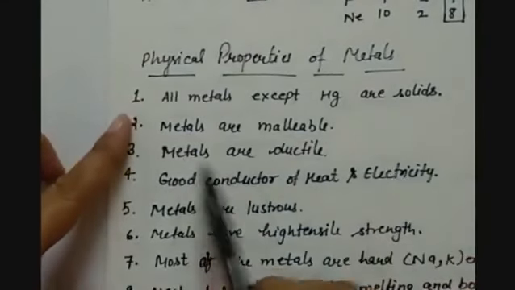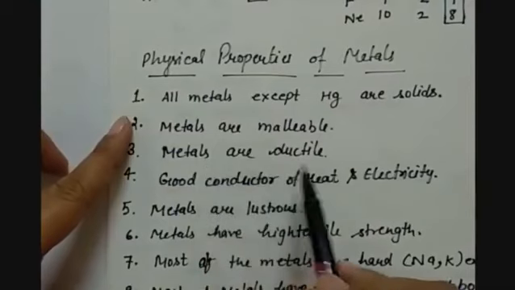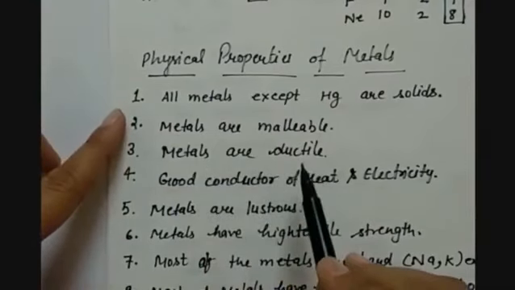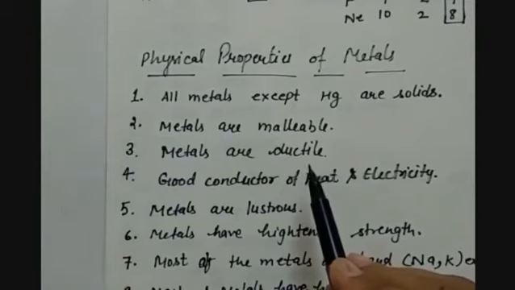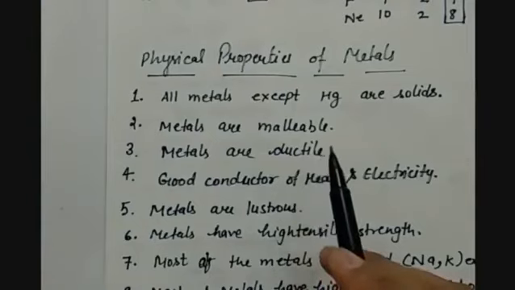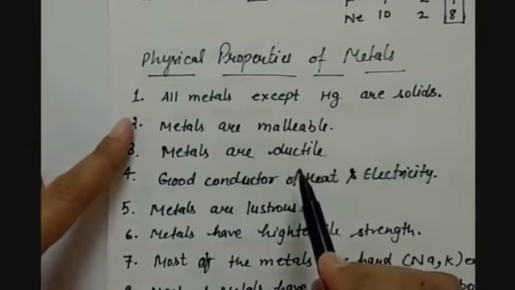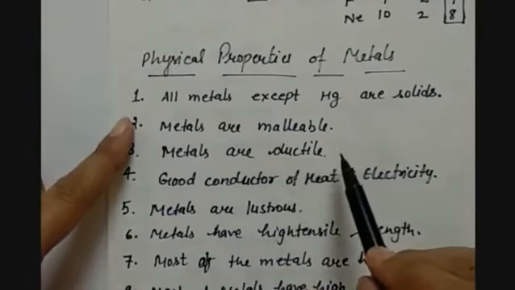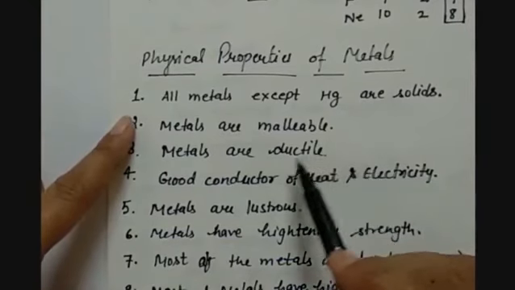The third property is that metals are ductile. Ductility of a metal tells us that metals can be drawn into wires. For example, a wire of 2 kilometer length can be made from 1 gram of gold. So this is called ductility. Some metals are highly ductile, some less, but they have this property.